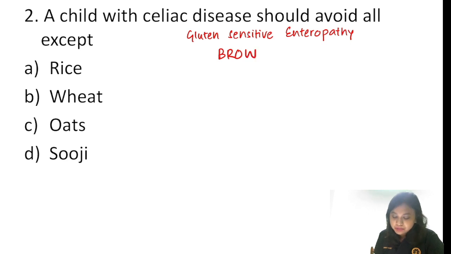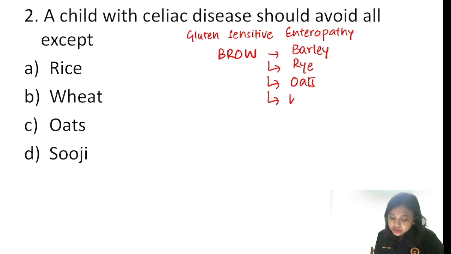B-R-O-W. B stands for barley. R stands for rye. O is oats. W is wheat. So all these four items are not given in a child or a patient with celiac disease.